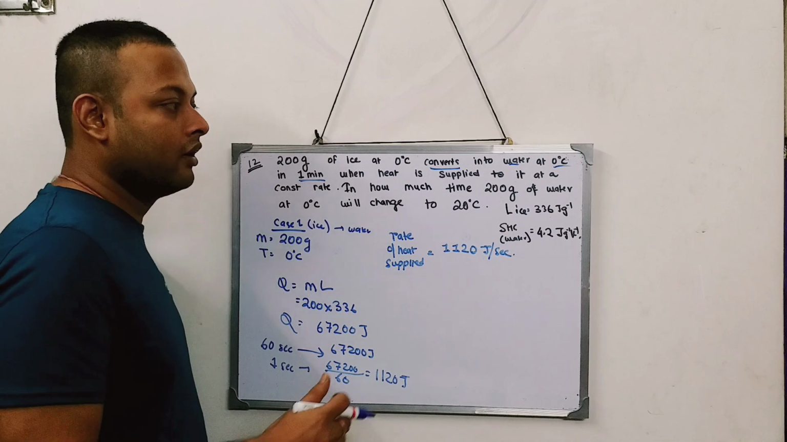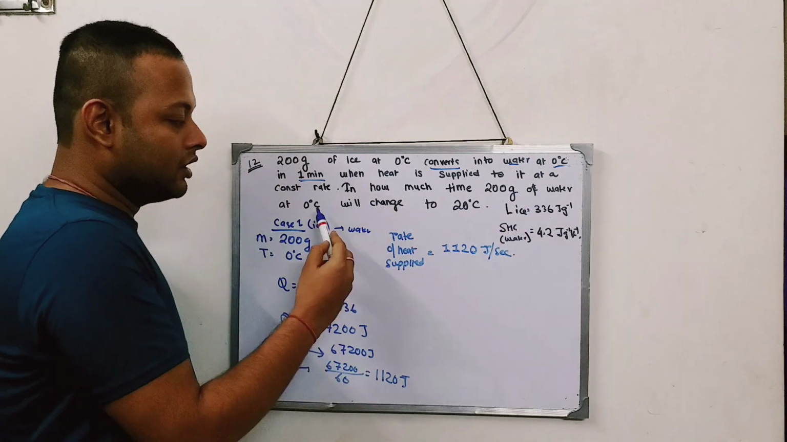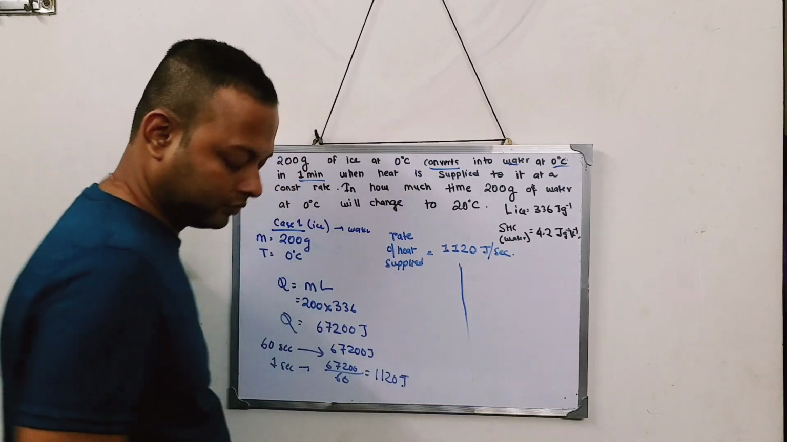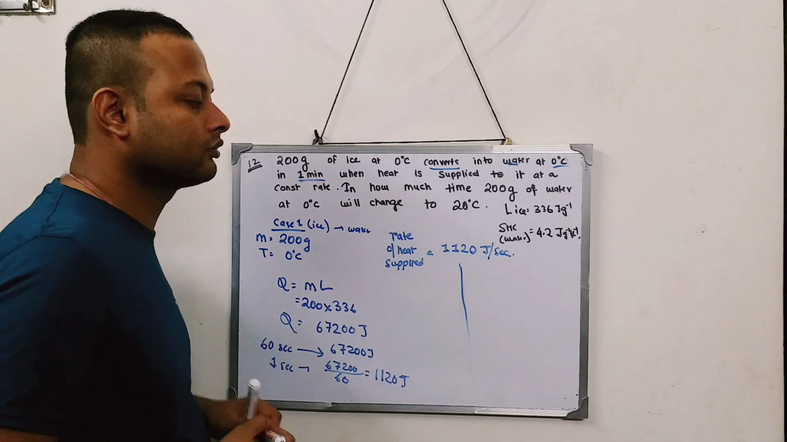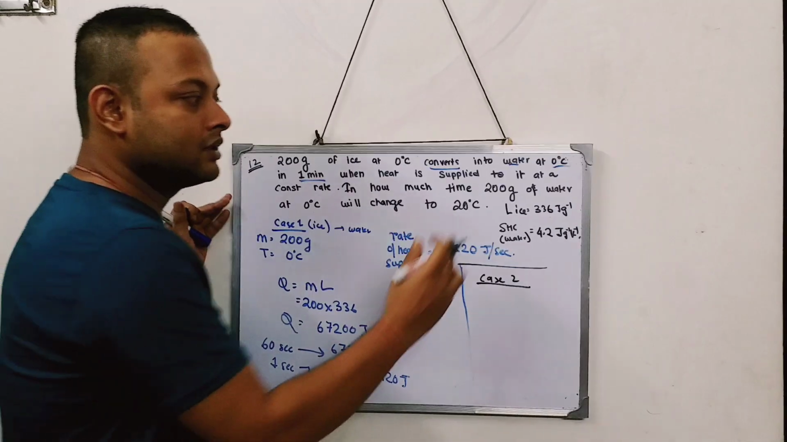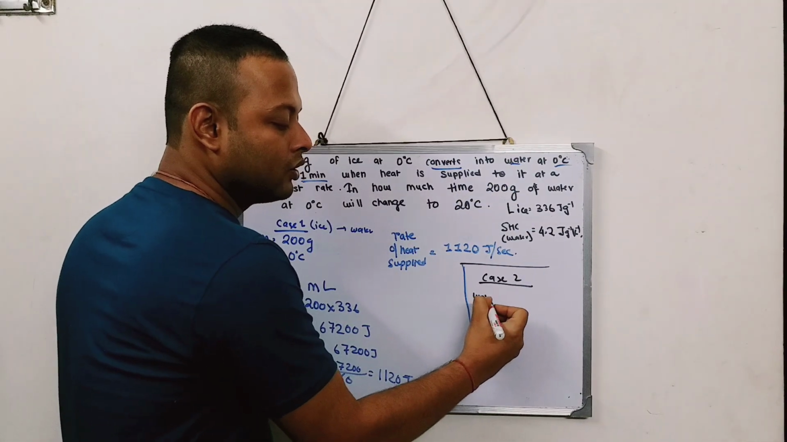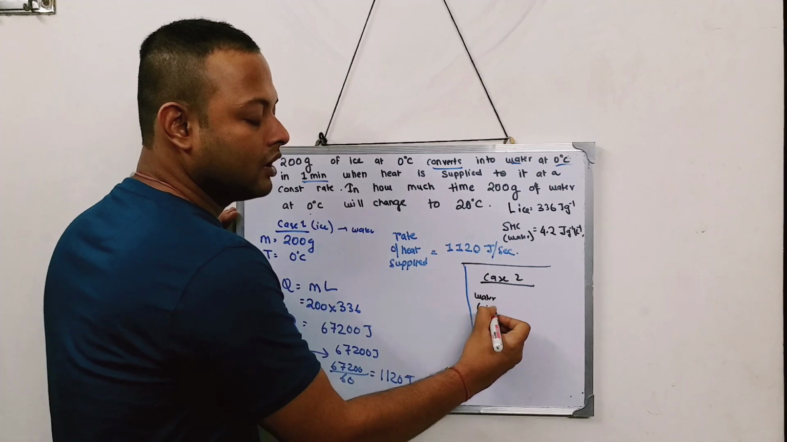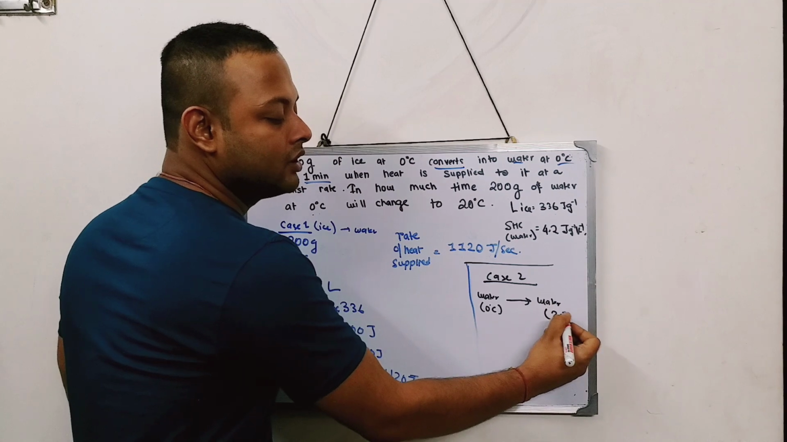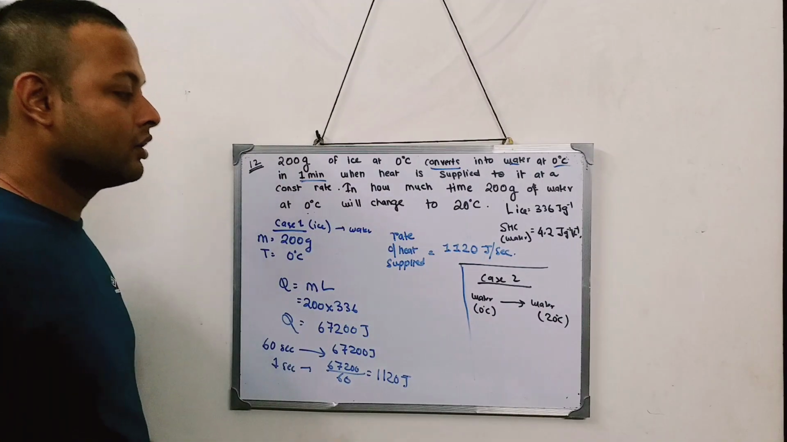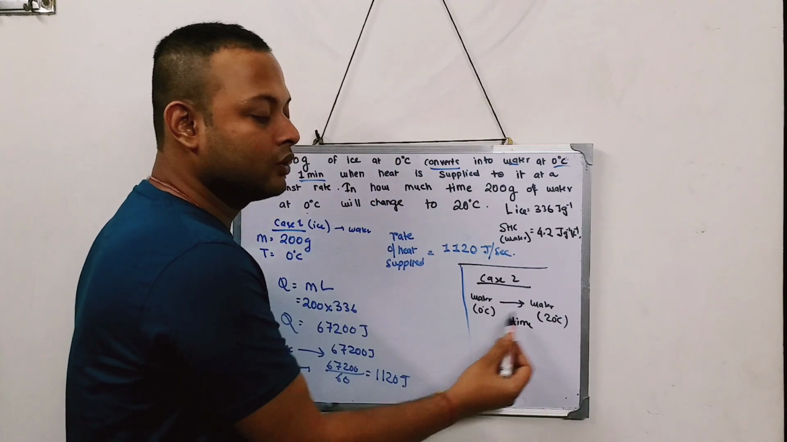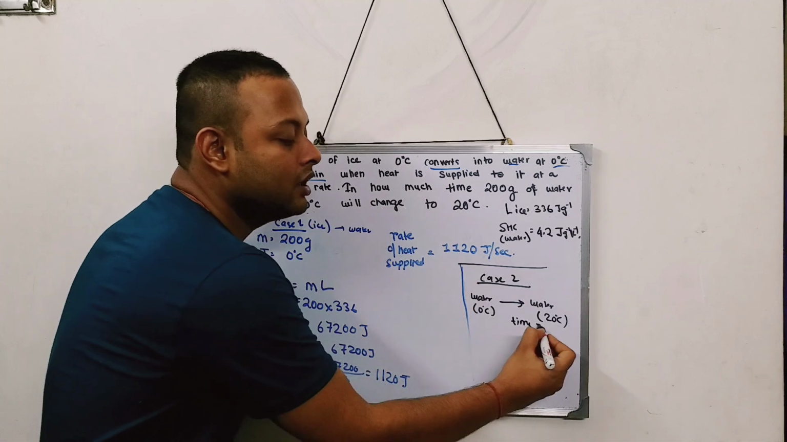Because in case 2, what happens? This 200 gram of water at 0 degree will change to 20 degree. So I'm writing over here case 2. Case 2, what happens is that I have water which is at 0 degree centigrade, and I need to convert this water into water only at 20 degree centigrade. Okay, and how much time is required? How much time is required to convert from 0 degree centigrade to 20 degree centigrade? That is the question.